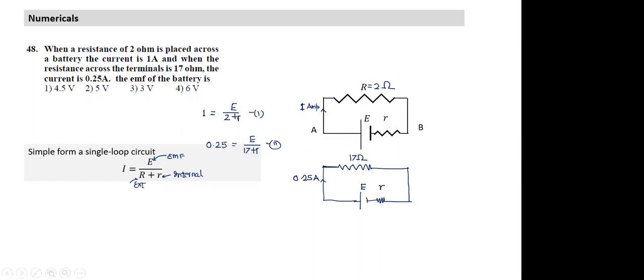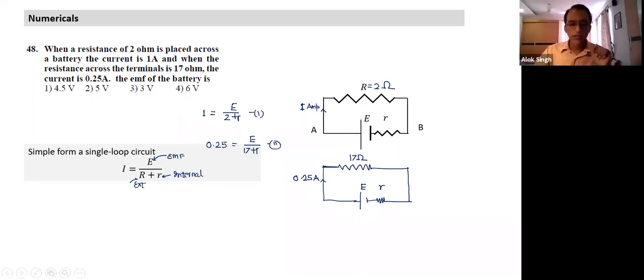We can easily calculate it. But what are the other points I mentioned here? Whenever you connect a battery, what are the characteristics of the battery?